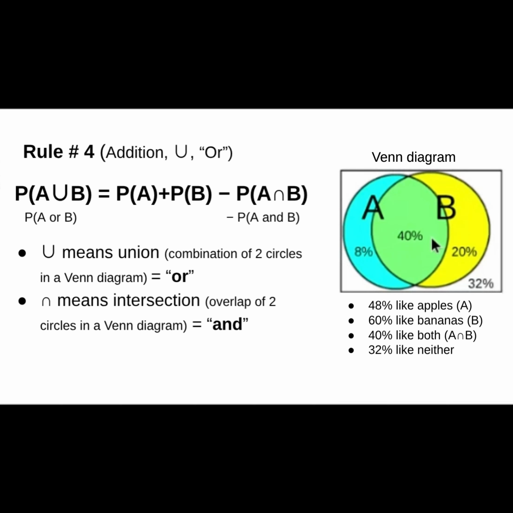Or, because the people who like either apples or bananas is equal to everyone minus those who like neither, which is 32%, you can just subtract 32% from 100% to get the same answer, 68%.